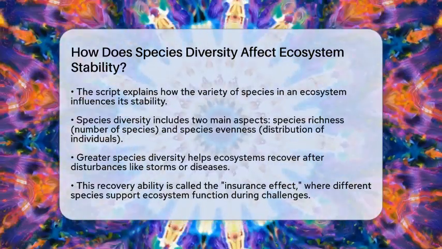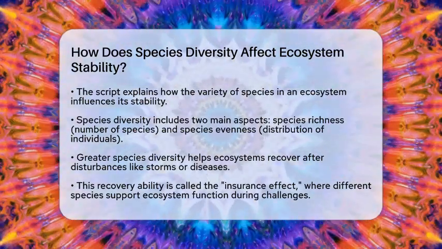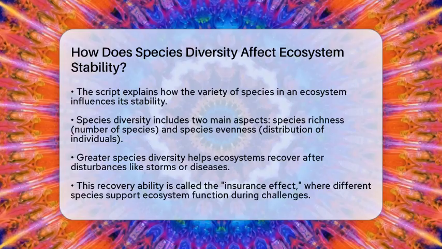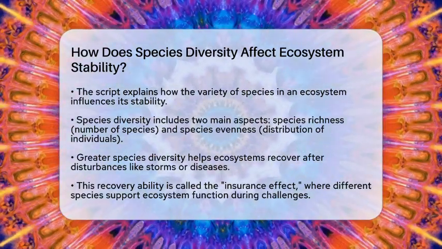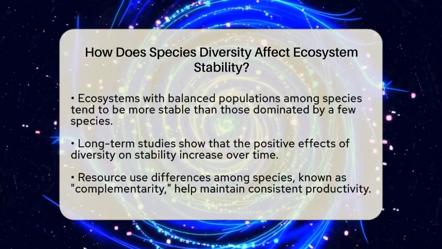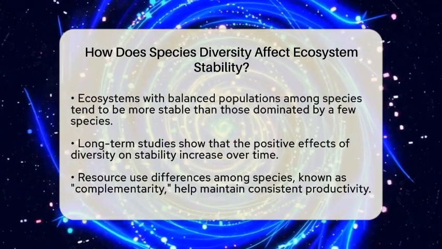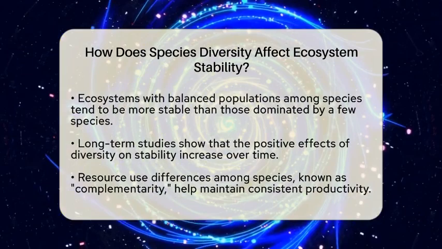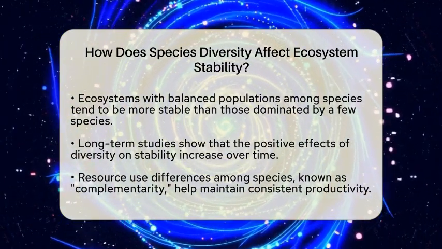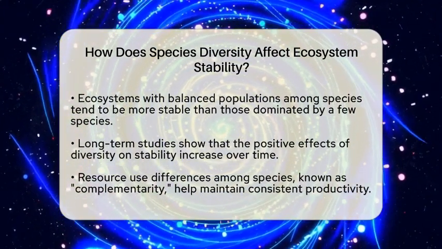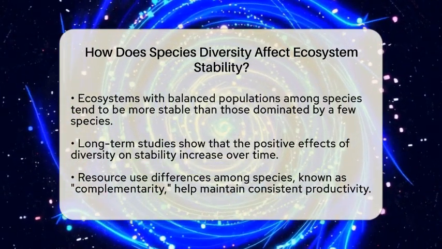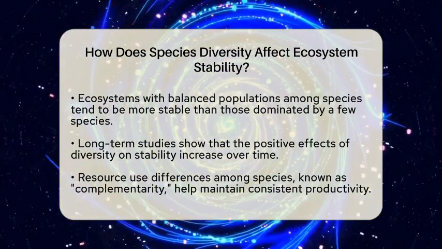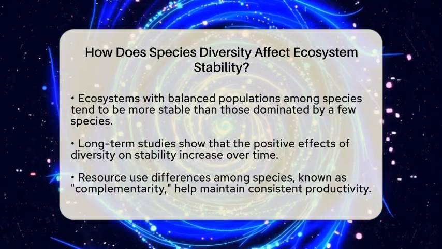When there are many different species, the ecosystem is more likely to bounce back after a disturbance. For example, if some plants or animals are affected by a storm or disease, others can step in and keep things running smoothly. This is called the insurance effect of biodiversity. It means that having a variety of species acts like a safety net, helping the ecosystem stay productive and balanced even when faced with challenges.